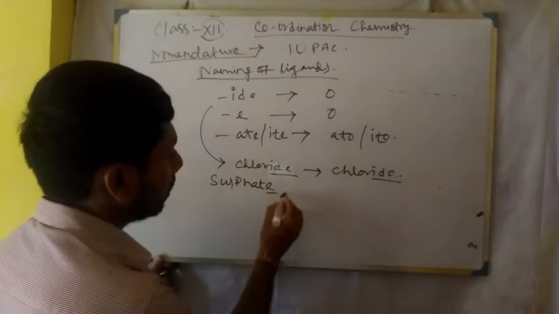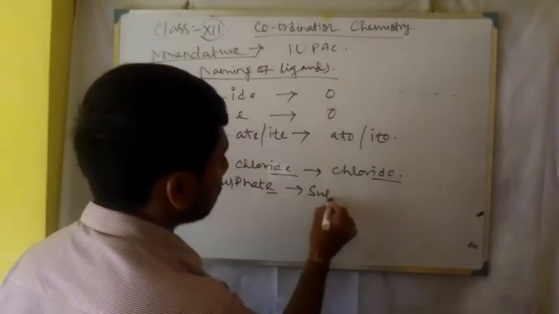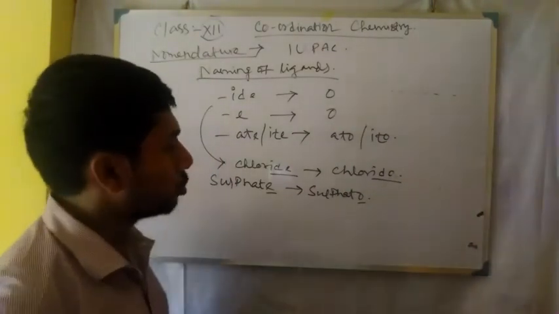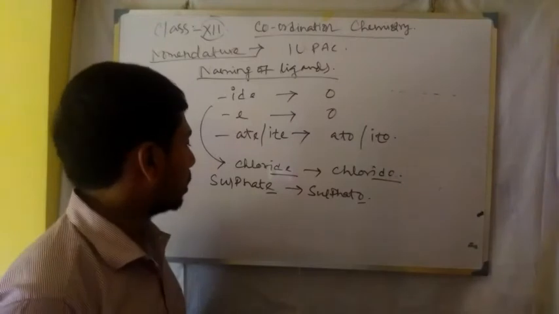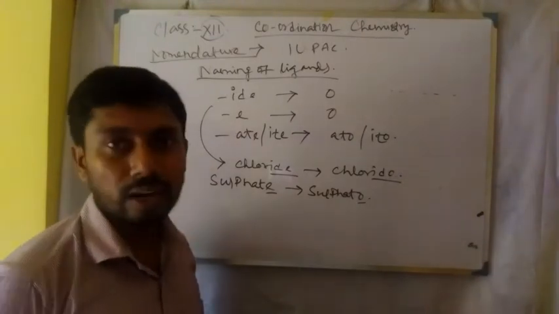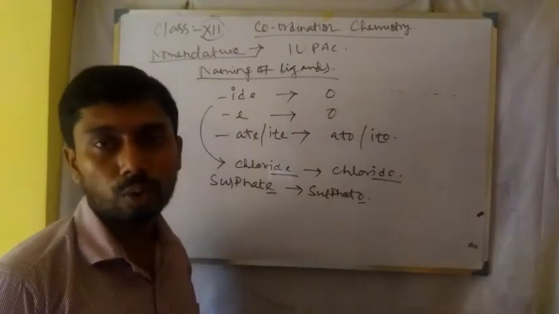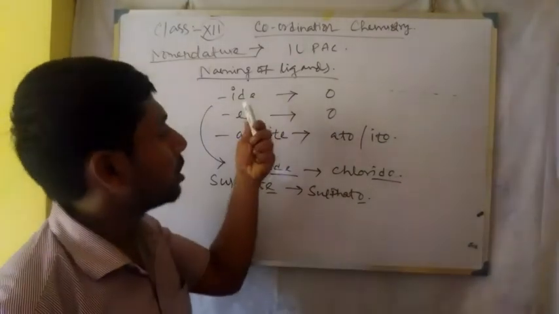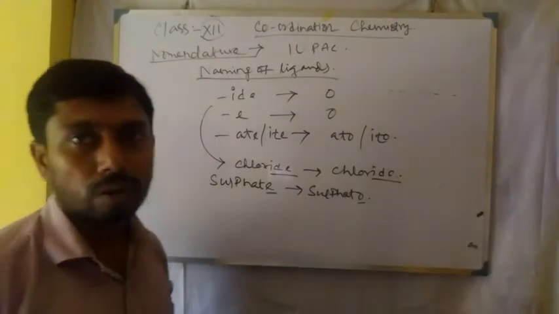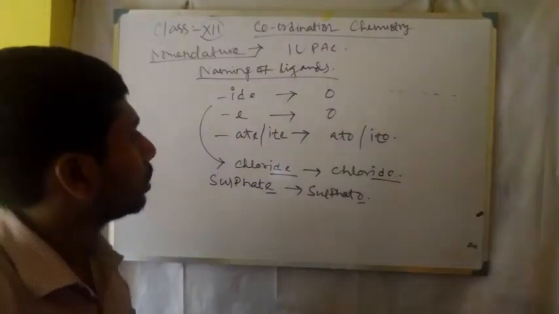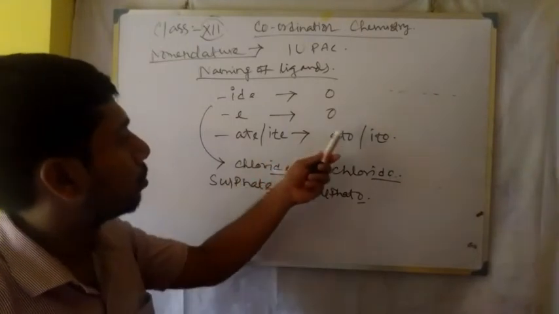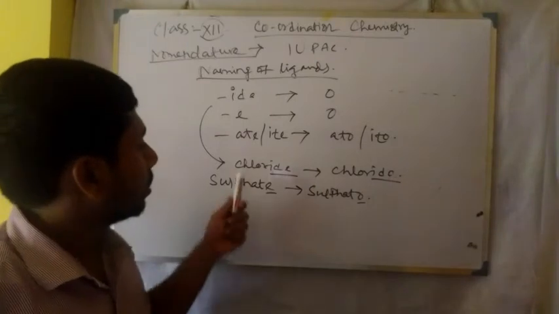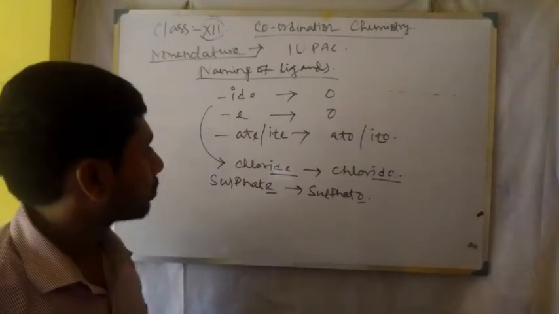It is anionic. E is here, so it will be sulfato. Only E is converted to O. Here it is sulfate to sulfato, thiocyanate, thiocyanato, isothiocyanato, etc. So the general name that ends with IDE is converted to IDO. A name that ends with E is converted to O. ATE or ITE is converted to ATO or ITO, and these are the examples.